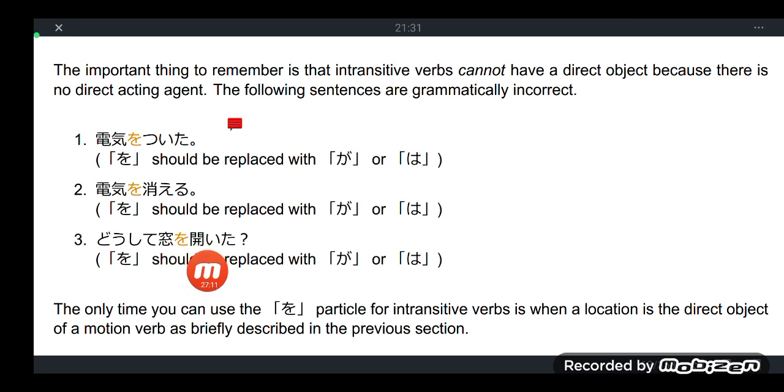The one asking this question identifies the object that has been opened, which is mado, or window. Since the context is identifying which object was opened, we use the ga because we need an identifier particle here, not a wo.